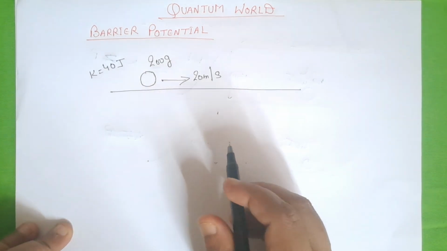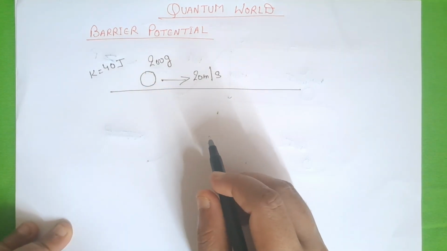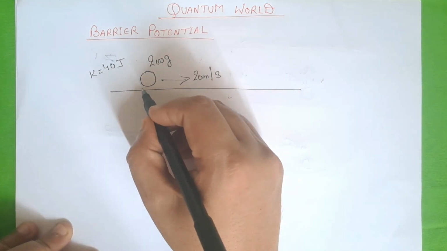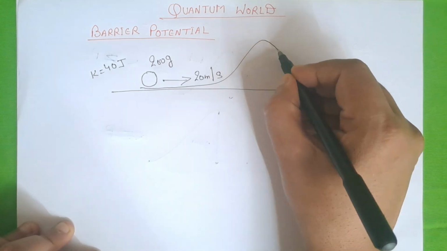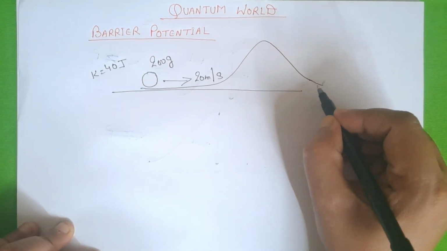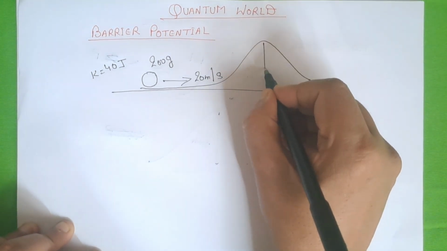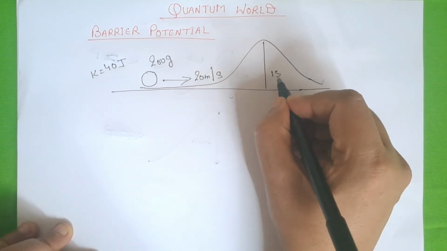Now consider that this ball is trying to climb a hump, a small hill. This is the hill. Height of the hill is 15 meter.